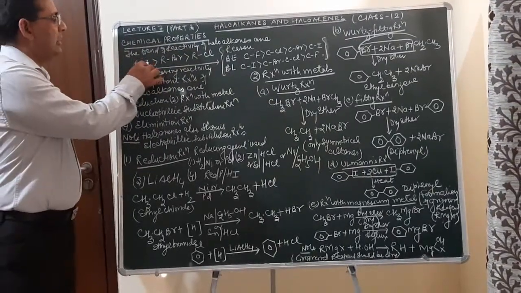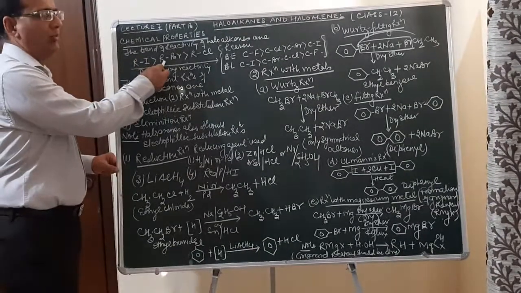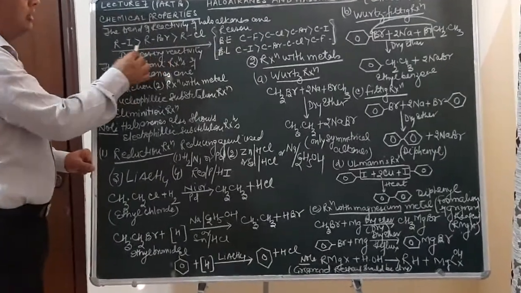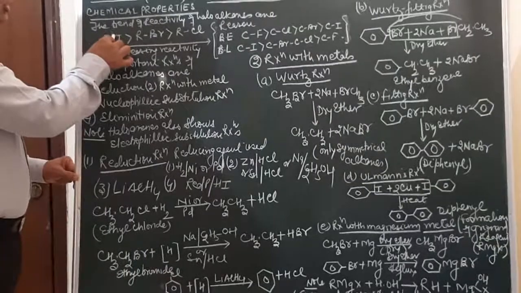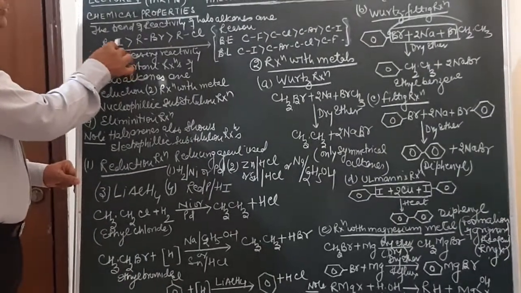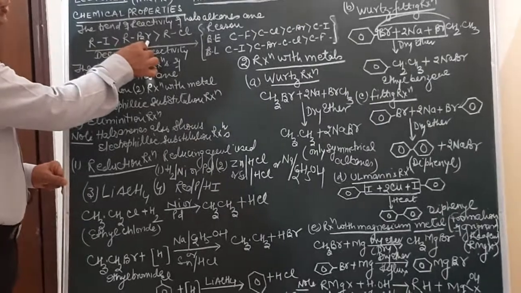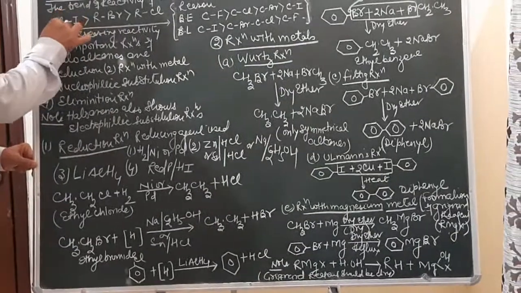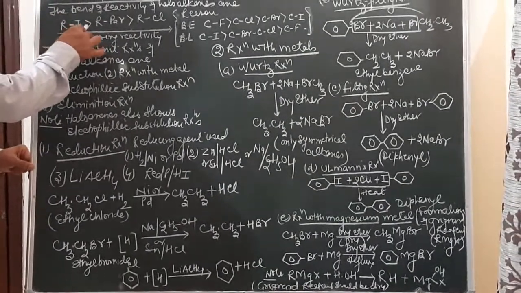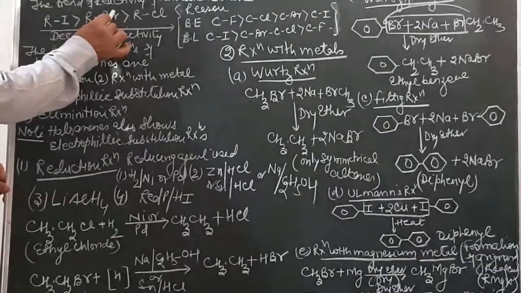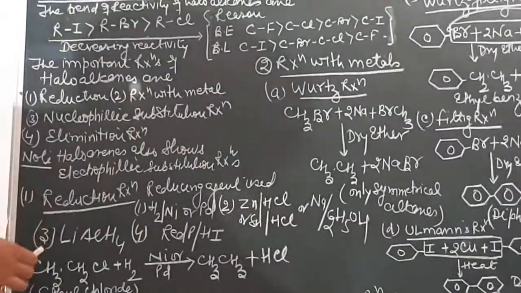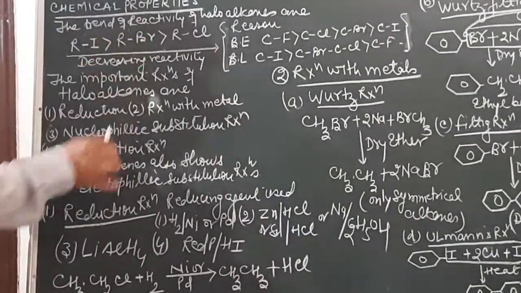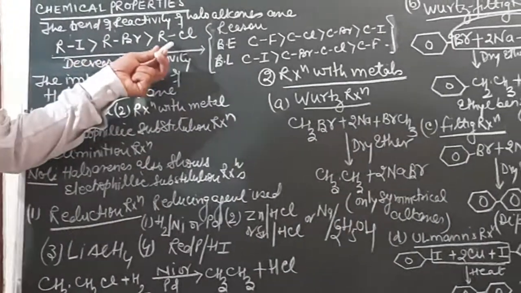alkyl iodides are more reactive as compared to alkyl bromides, which are more reactive as compared to alkyl chlorides. Why? Because the bond energy of the carbon-iodine bond is less as compared to the carbon-bromine bond or the carbon-chlorine bond. So naturally, this bond between carbon and iodine will be broken more easily as compared to the carbon-bromine bond, which will be more easily broken as compared to the carbon-chlorine bond. So the reactivity of alkyl iodides is more than alkyl bromides, which again is more than alkyl chlorides.